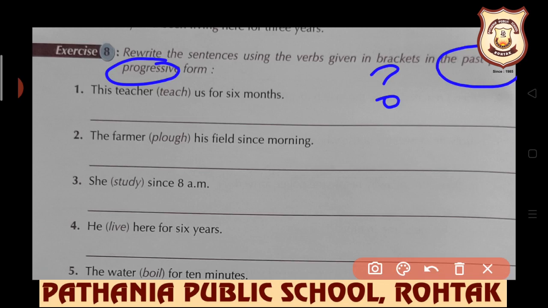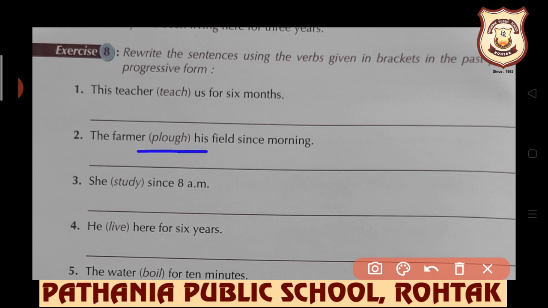The teacher (teach) us for 6 months. The teacher had been teaching us for 6 months. The farmer (plow) his field since morning. The farmer had been plowing his field since morning.